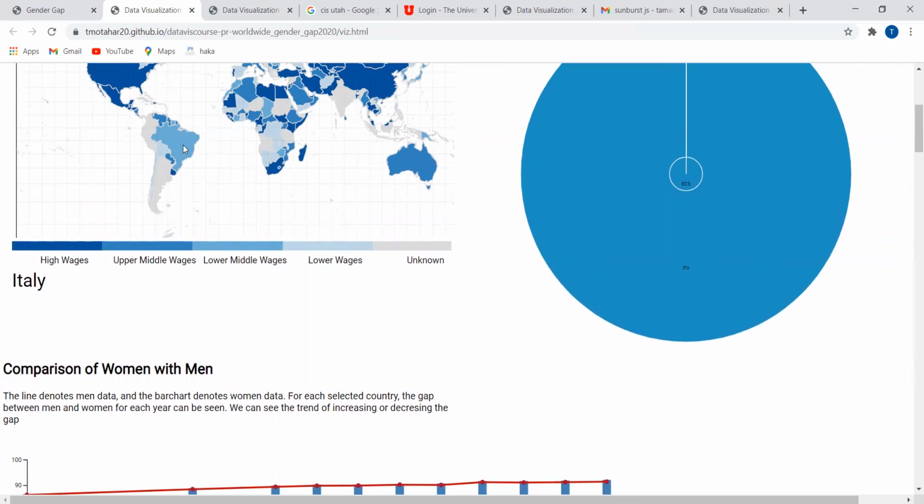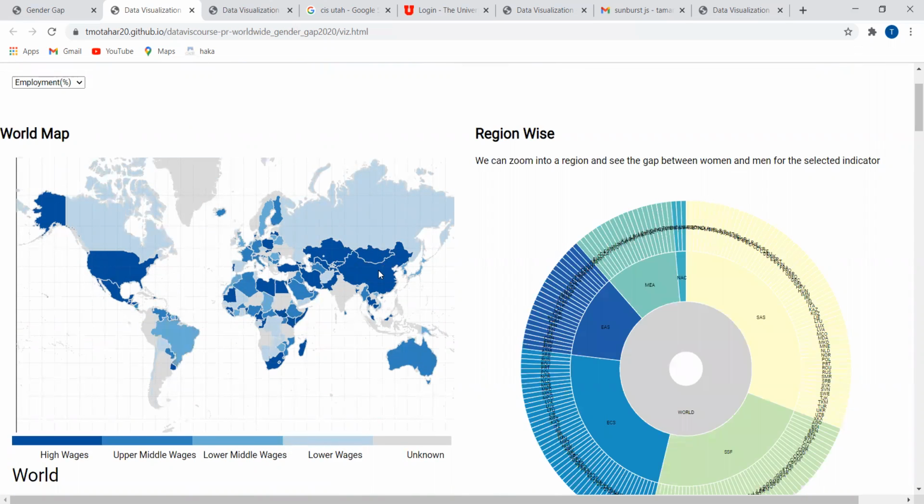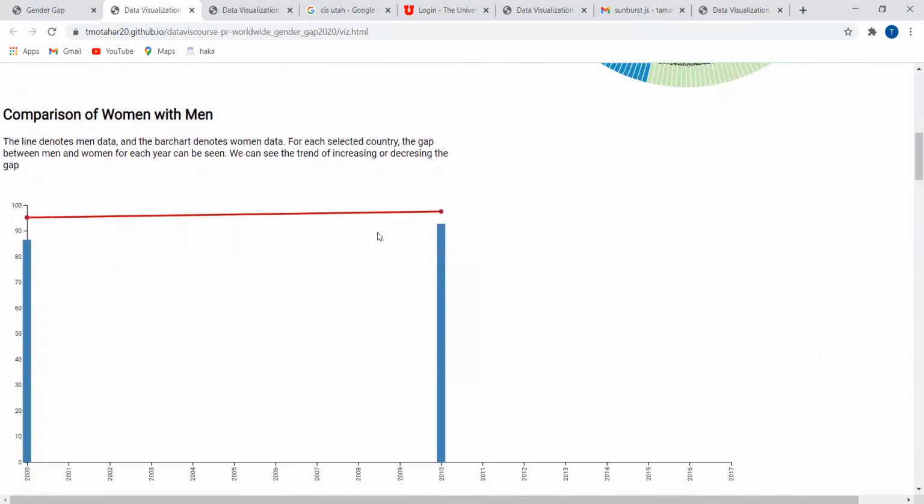Similarly, when we click on any country in the world map, it will also change the data here. So we can see the gap between the men and women.